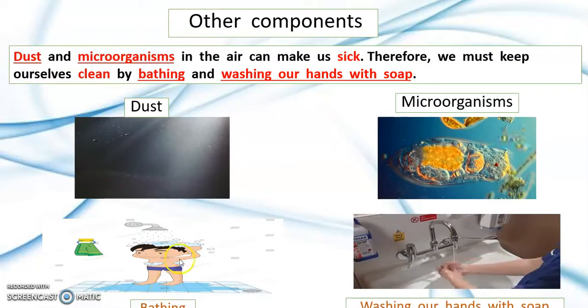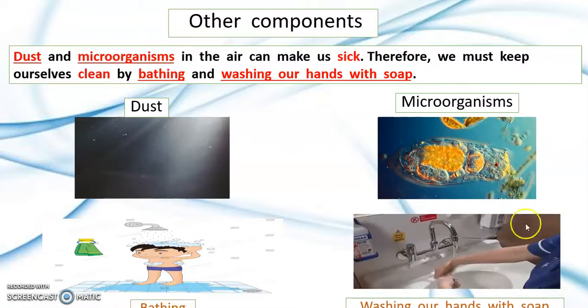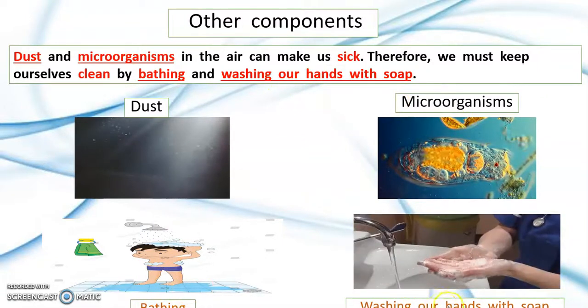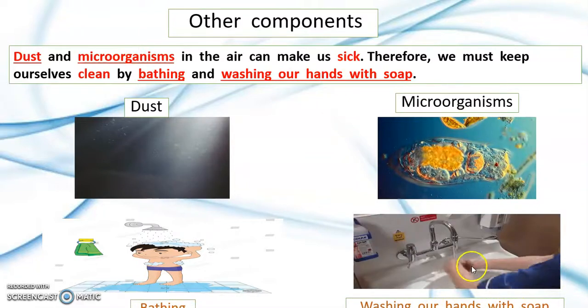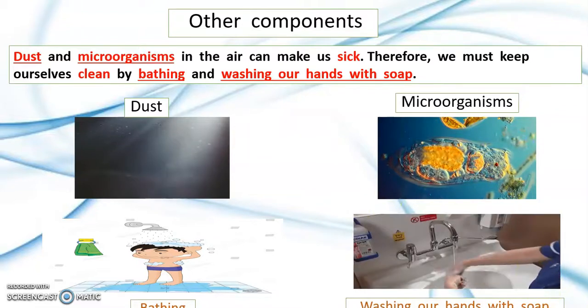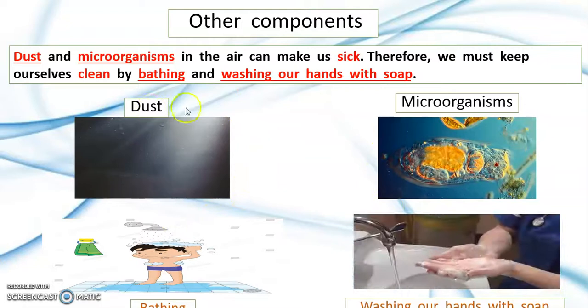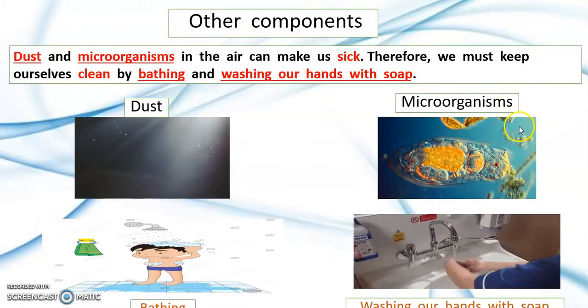You need to clean your body by bathing, and always wash your hands with soap, to protect against dust and microorganisms.